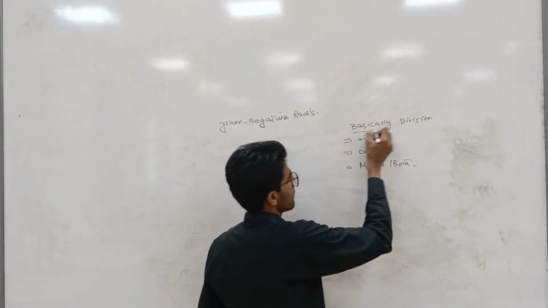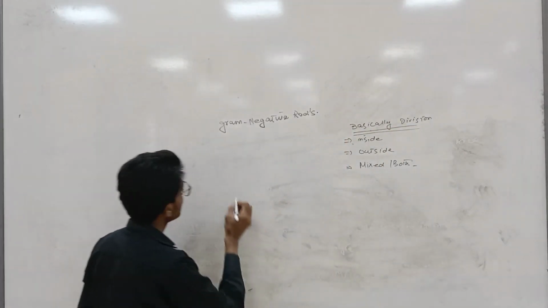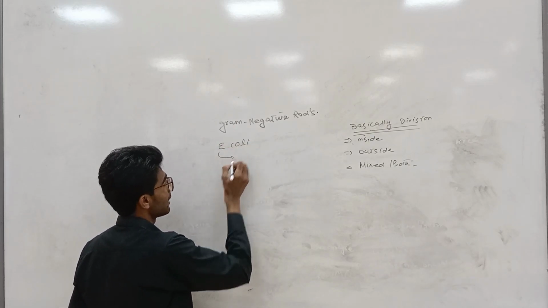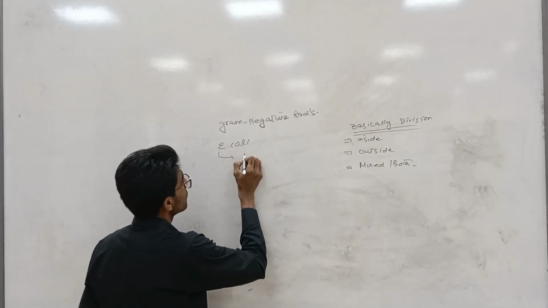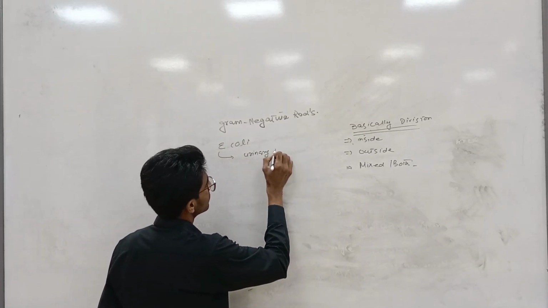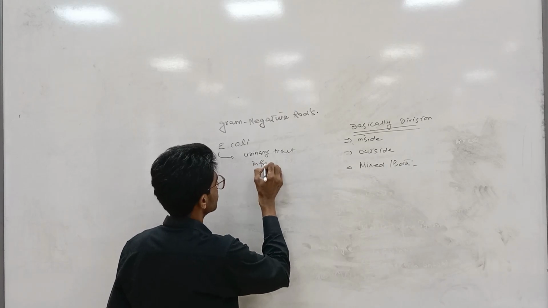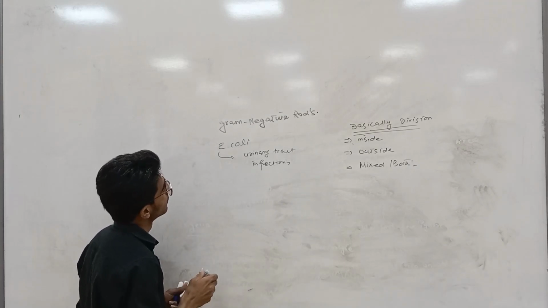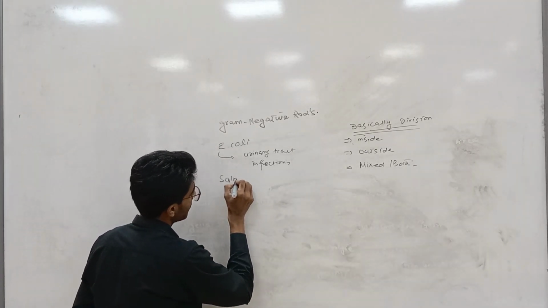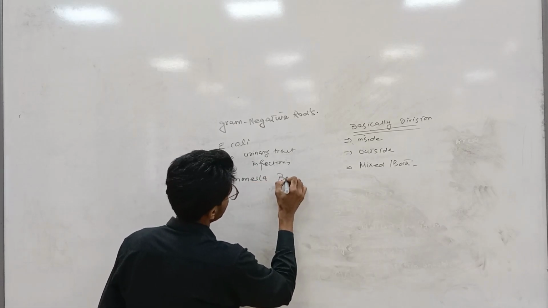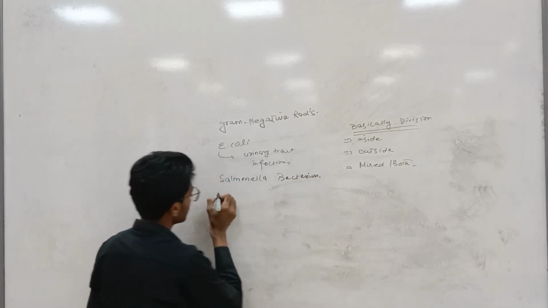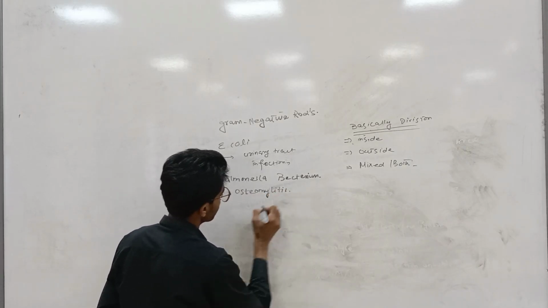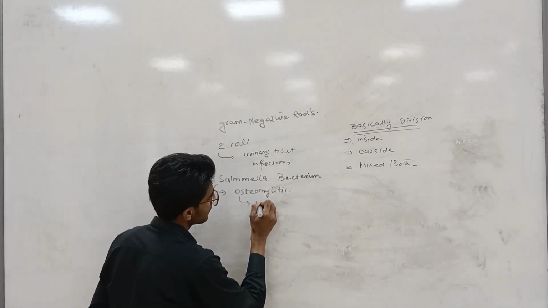Now, I am explaining one here, which is Escherichia coli. These kinds of bacteria cause urinary tract infection. Another is Salmonella bacterium. They cause osteomyelitis. Osteomyelitis means infection in the bones.